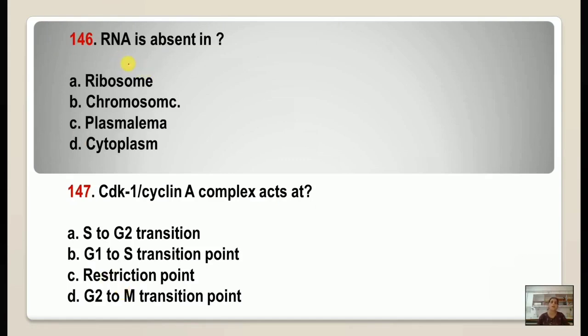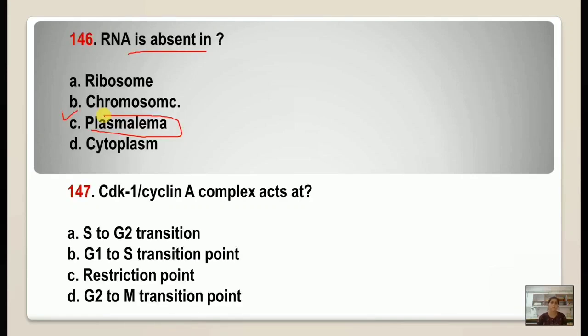146. RNA is absent in plasma lemma. This one is the correct one. 147. CDK-1 cyclin A complex acts as G2/M transition.